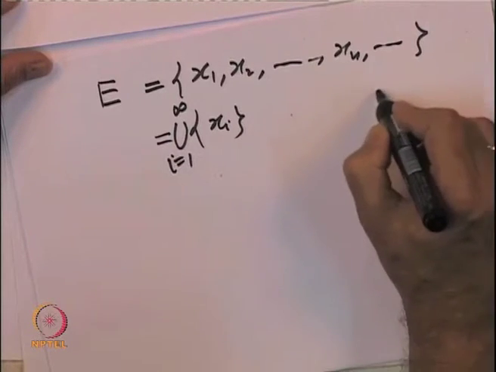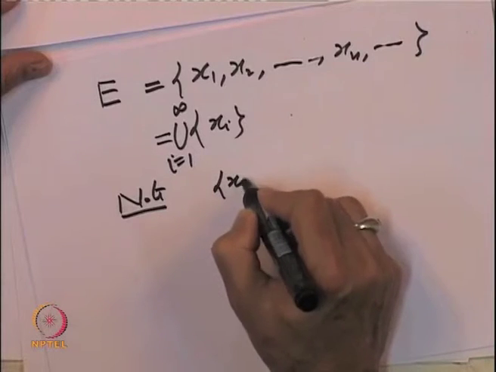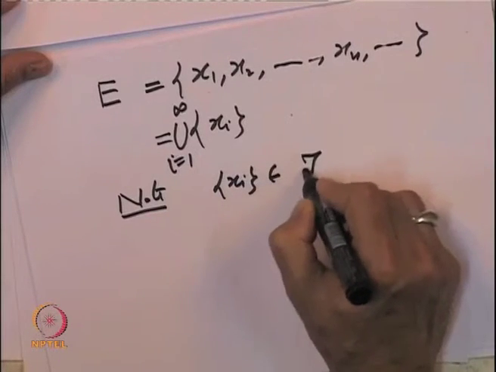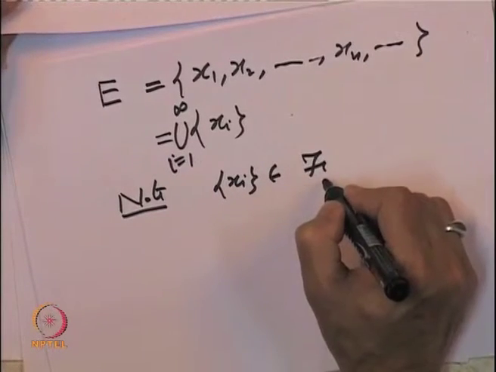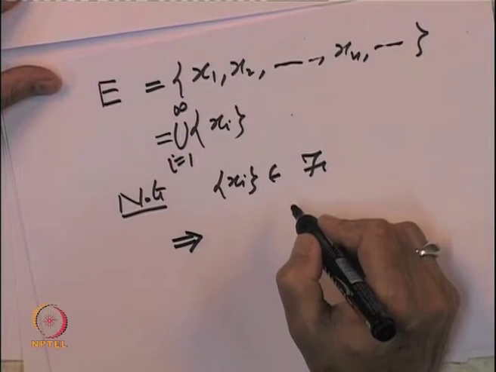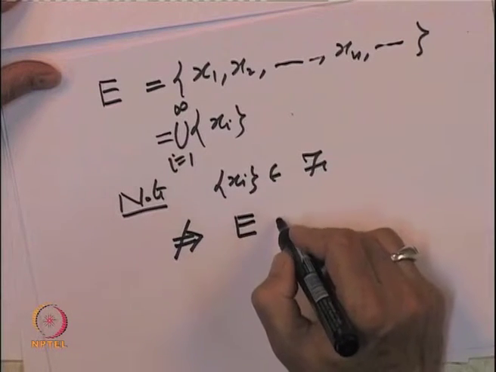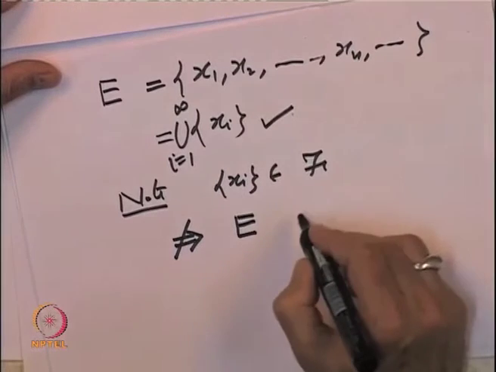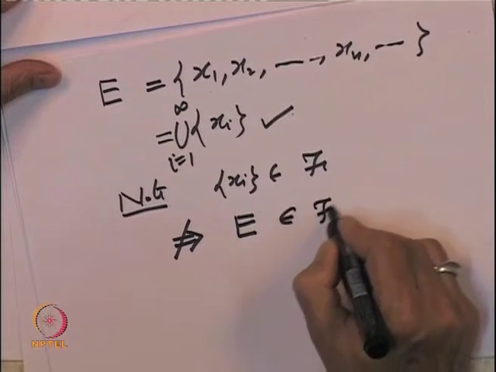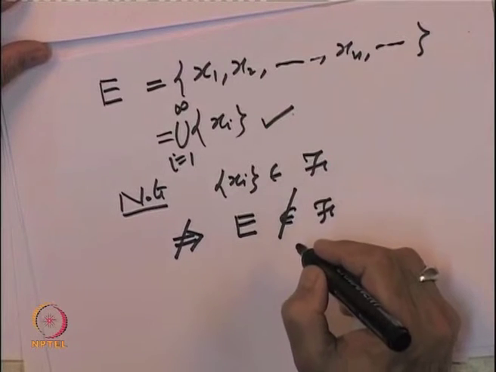And let us observe that singleton x I is an element in the algebra F, because a singleton is a finite set. That does not imply that E, which is a union of these elements, belongs to F. E does not belong to F. Why does E not belong?